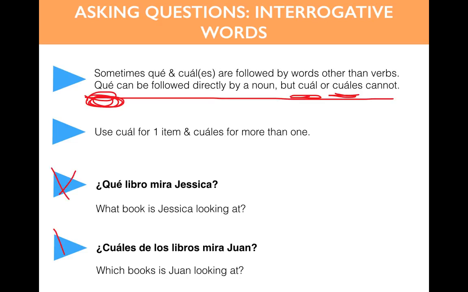Look at the last 2 points. ¿Qué libro mira Jessica? What book is Jessica looking at? So this example, we're using qué. However, down below, ¿cuáles de los libros mira Juan? So de is actually a preposition. It's not a noun. So in this case, we can use cuáles. And we are talking about two things, so cuáles is the correct question word for this. Which books is Juan looking at?